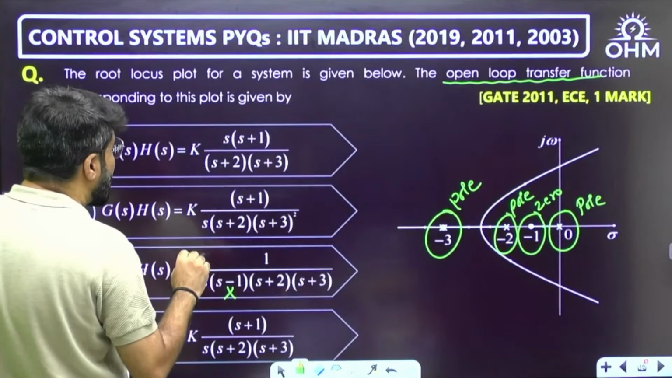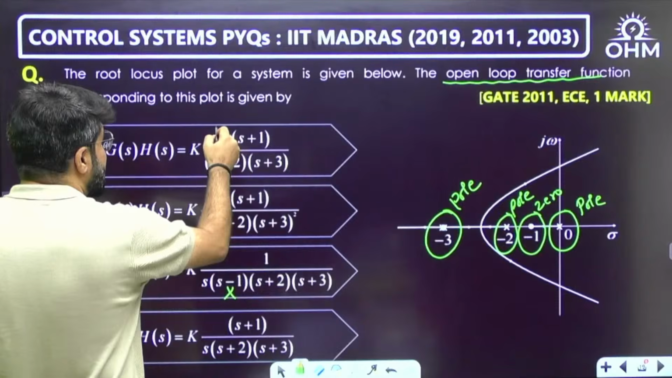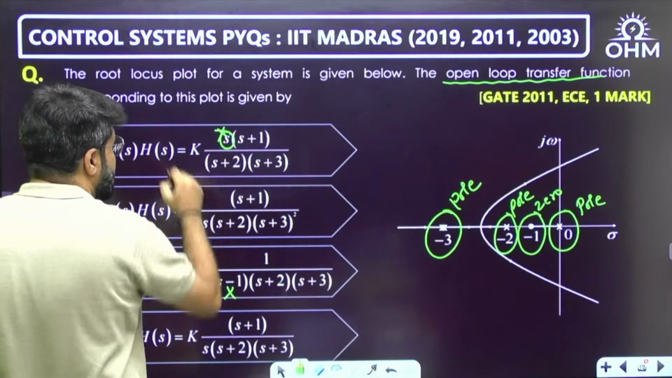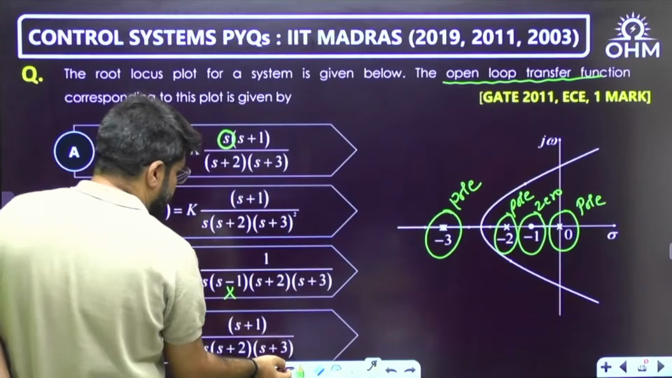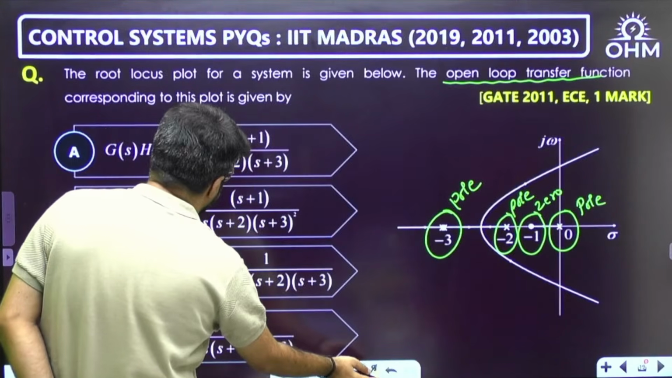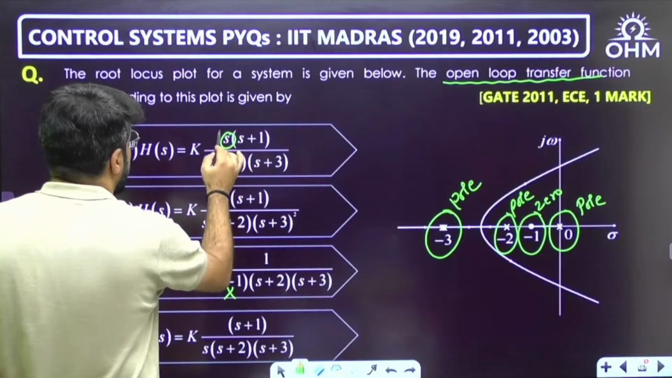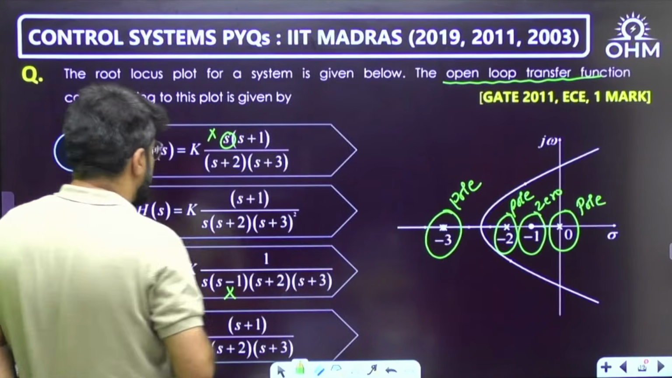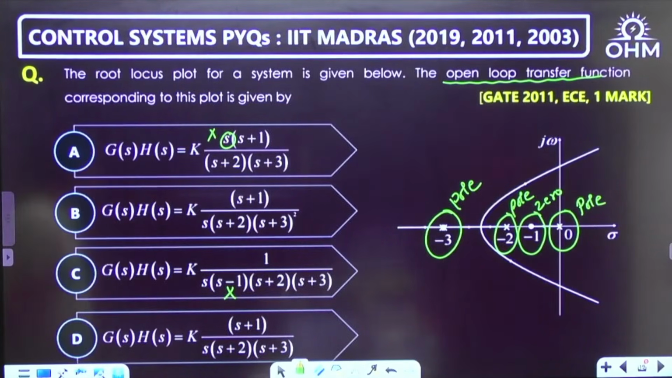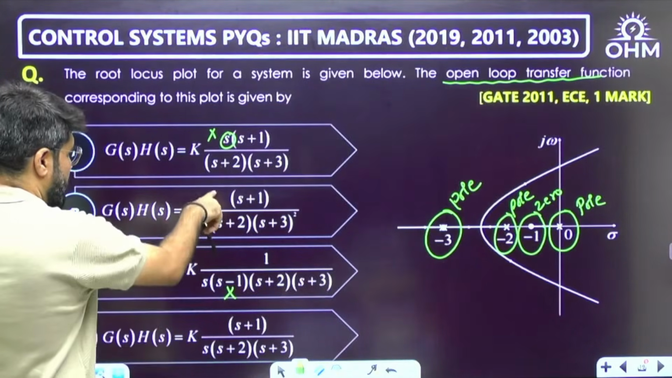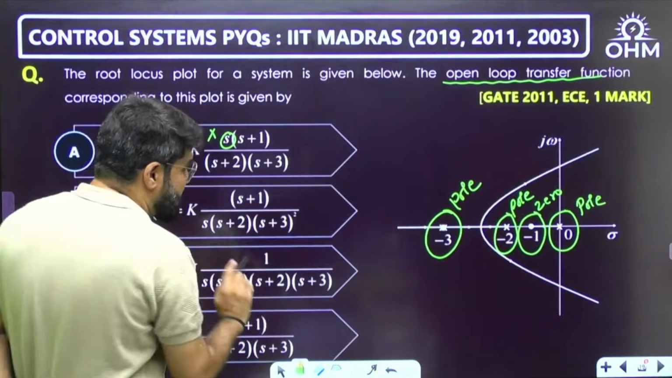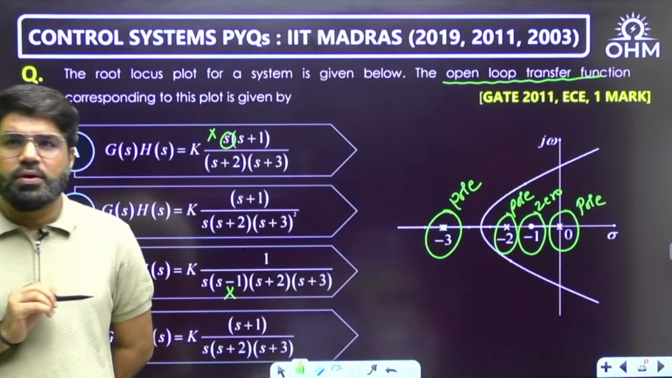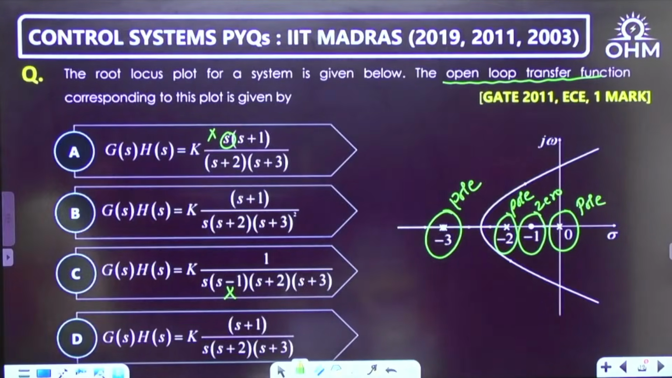Now there is a pole at origin. A pole at origin means the s term should be in the denominator. This term is wrong here. What else? There is a zero at -1, a pole at origin, a pole at -2, but s plus 3 or s plus 3 squared. So there are two odd answers here, B or C.